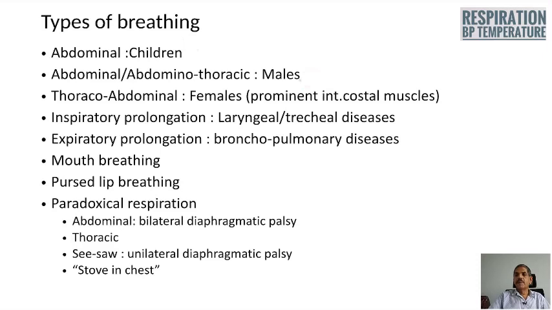Next abnormal breathing is mouth breathing, and that is also seen in upper airway problems, when there is a blockade in the nose or nasopharynx. Pursed-lip breathing is seen in COPD patients, and pursed-lip breathing is the application of what is called auto PEEP.